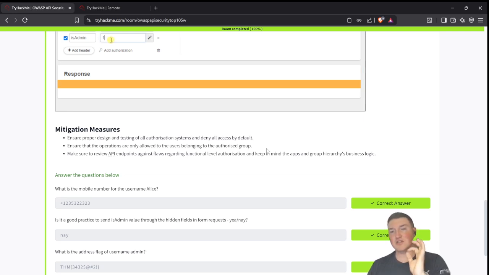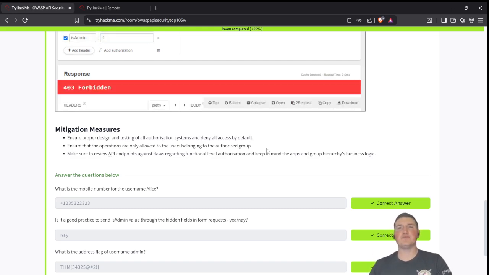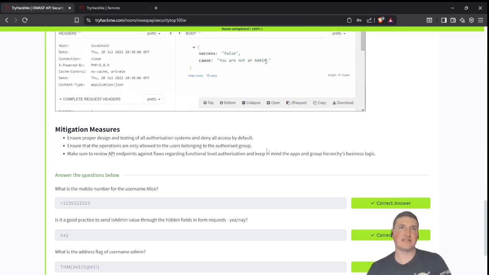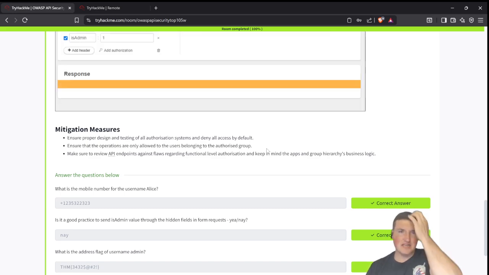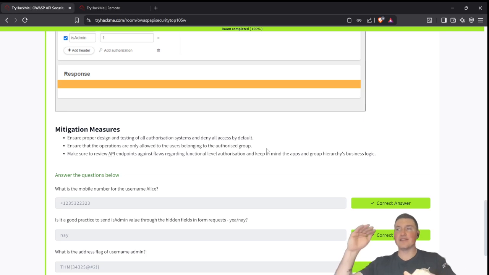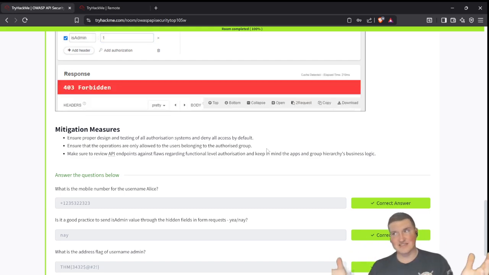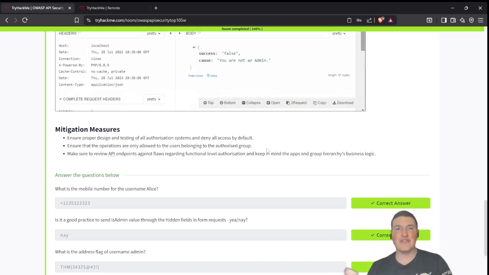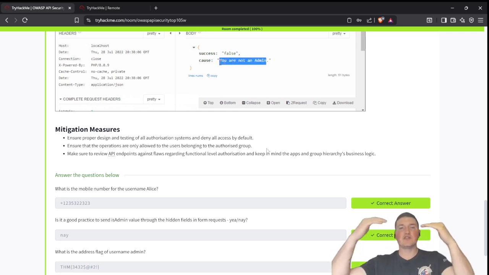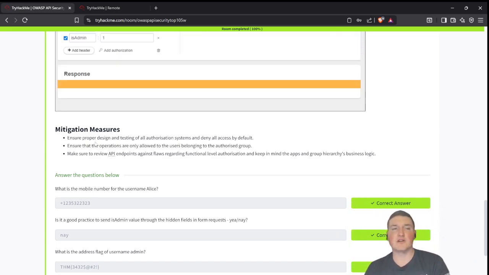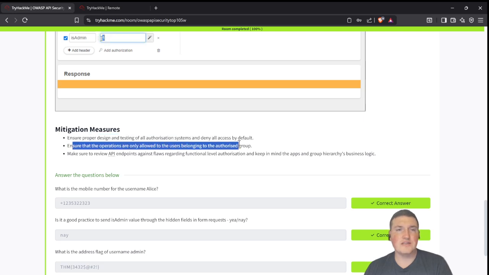The reason is because you can run into holes that you weren't able to test. It's kind of like firewalls, right? It's more like an application block list. You should block everything and then whitelist just what you need. You should not do it the other way around. You shouldn't whitelist everything and then block as you see bad things happen. If you lock everything down first, say nothing can pass, and then start letting privileges go, it's much easier to control. Ensure that operations are only allowed to the users belonging with the role, so role-based access.